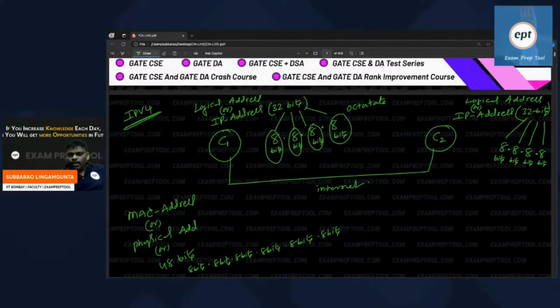So if you are okay, I can move to the next one. Remember, in the internet, if two people are communicating, IP address is required. IP address is 32 bits, which contains 4 octets. 4 octets are separated by dot operator. Every computer or every device internally has some hardware number. That is called physical address.